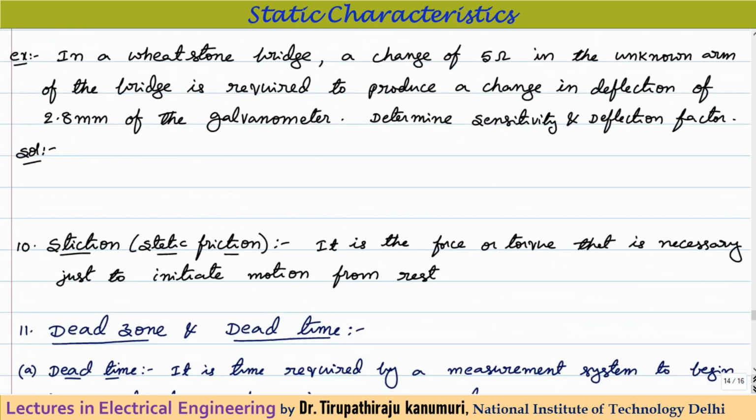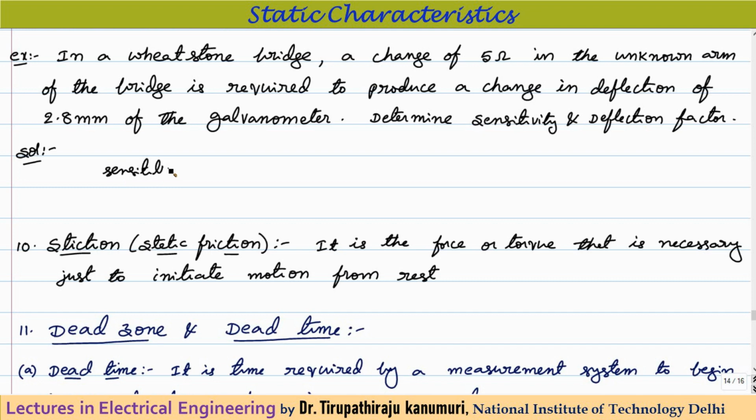So let us take some example to clarify this, then we will proceed further. In a Wheatstone bridge, a change of 5 ohms in the unknown arm of the bridge is required. That means 5 ohms is the input, required to produce a change in the deflection of 2.8 mm of the galvanometer. When the input, here a resistance, is changed by 5 ohms, then your output is changed by 2.8 mm. It is asked to determine the sensitivity and deflection factor. So how to calculate?